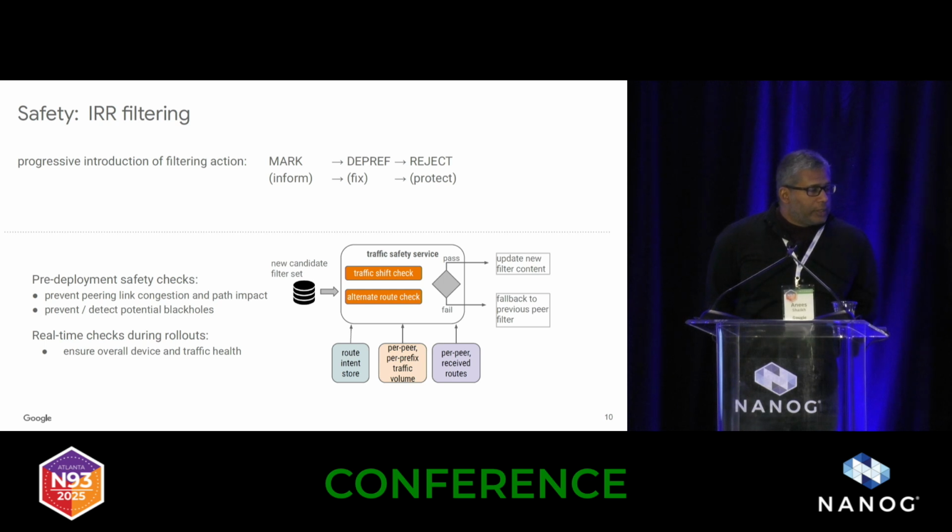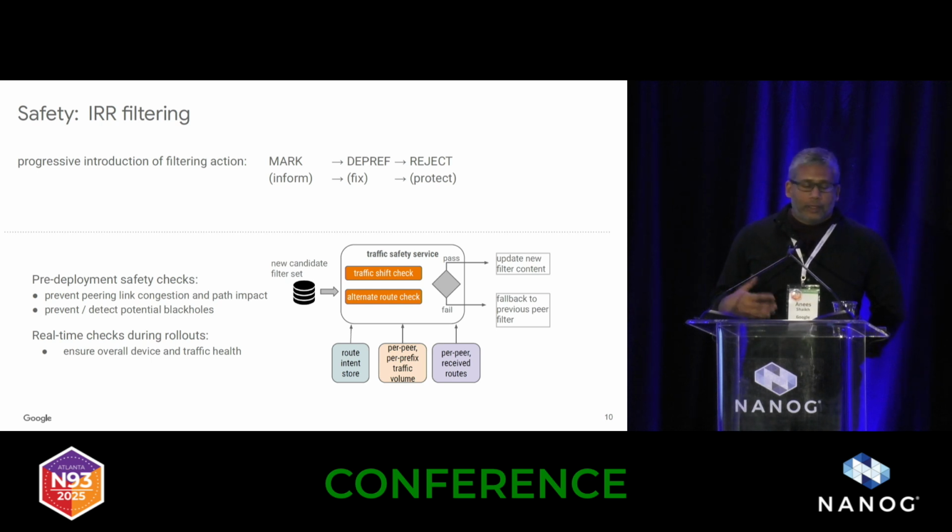And then it looks at basically two different things. The traffic shift check checks that if we were to invalidate some set of routes in the current prefix list, how much traffic might actually move? What's the risk of congestion? We look at some thresholds that we have to make sure that we're not shifting more traffic than expected or than we might think is safe. Now, those of you that run large networks know that there's constant churn at the edge of the network. I mean, there's traffic moving around all the time. So it took some tuning to get these to be useful and not create lots of false positives as well.